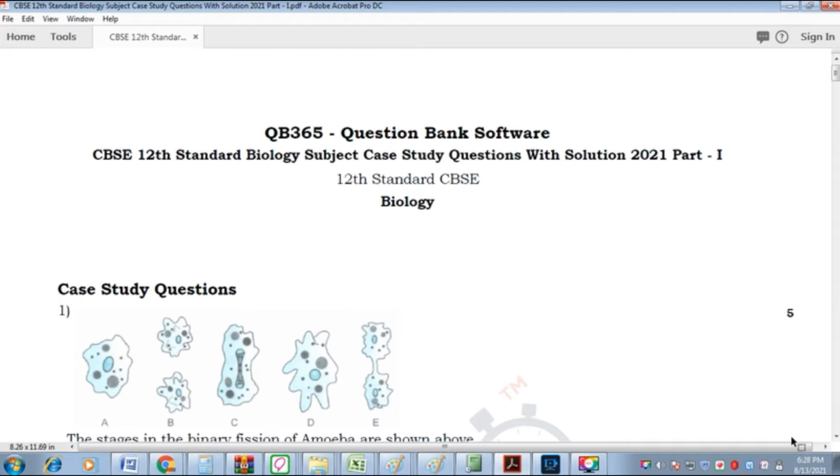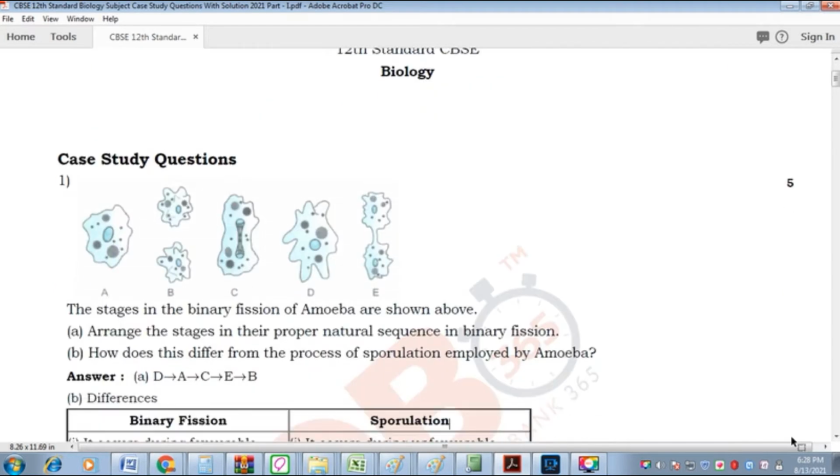Compared to maths, physics, and chemistry, biology case study questions are slightly different. In maths, chemistry, and physics, they give one paragraph, and depending upon the paragraph, they ask 4 to 5 questions. But biology is slightly different. It's fully based on image-based questions.